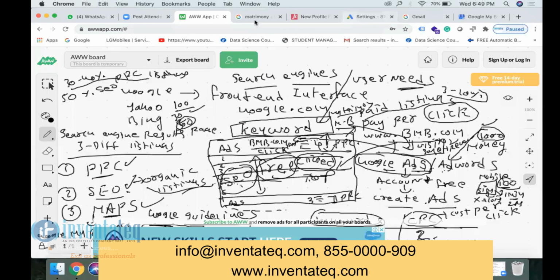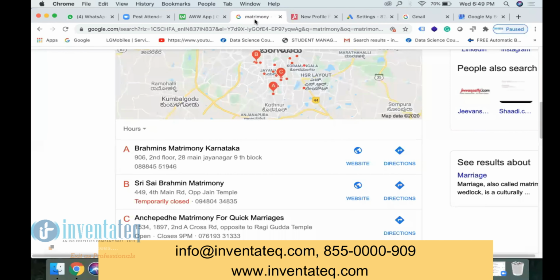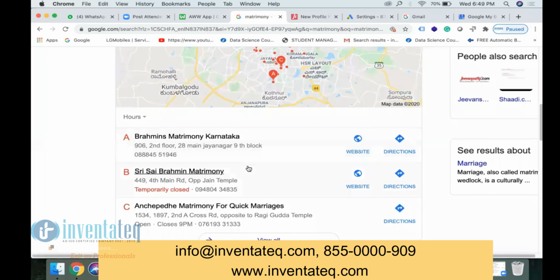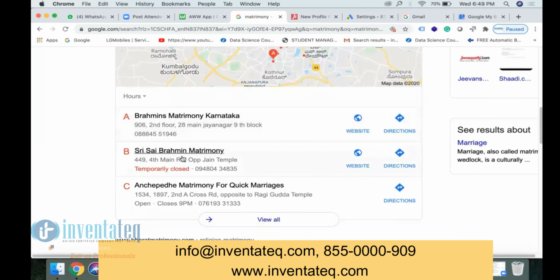After creating a map, how do we get our business listed under the top 3 positions? This is important. Creating a map, anyone can do it. It's very easy, just filling up the form. But how do we get our company listed in the top 3? Here, how many listings are there? Only 3, right? Yes. So only those 3 have more visibility to the users. For that, what is the work you do?